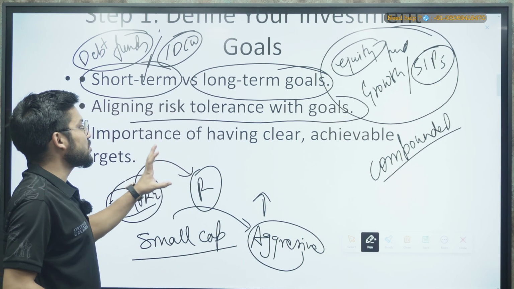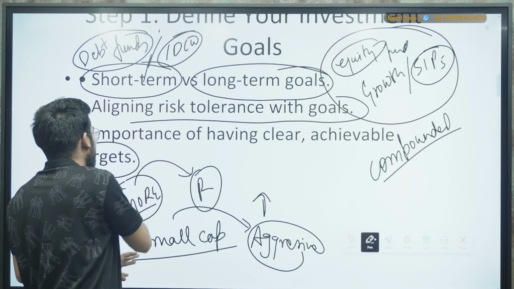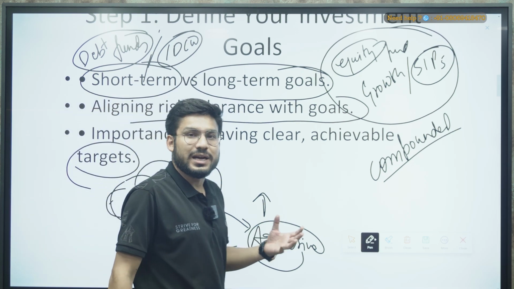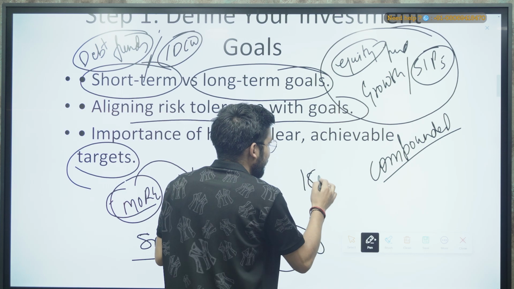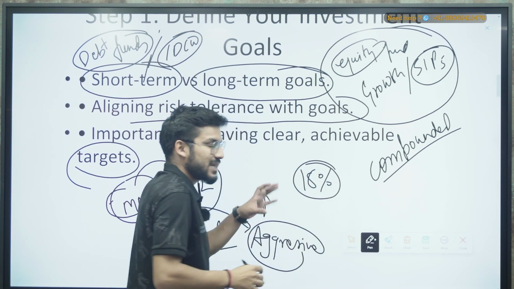Now, the importance of having a clear and achievable target. Your target should be clear, like I am working for this much profit. For example, you are working for 15% profit, that is achievable.